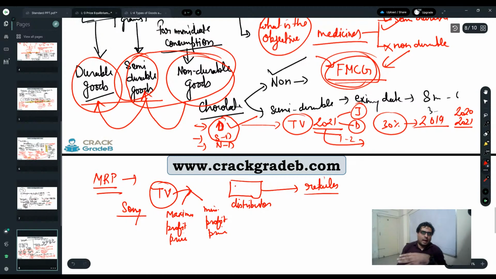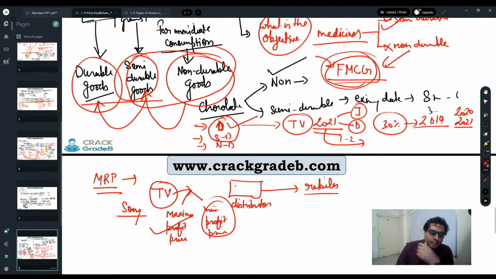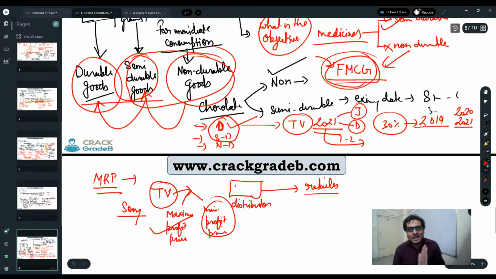So when Apple is going to release their phone in the market, or Samsung or any of these companies selling mobile phones or television, all these kinds of electronic goods, whenever it comes in the market, initially the price is very high. So they come with the maximum profit price. And after 6 months or 10 months or even a year, they go for the minimum profit price. So they are always in profit.